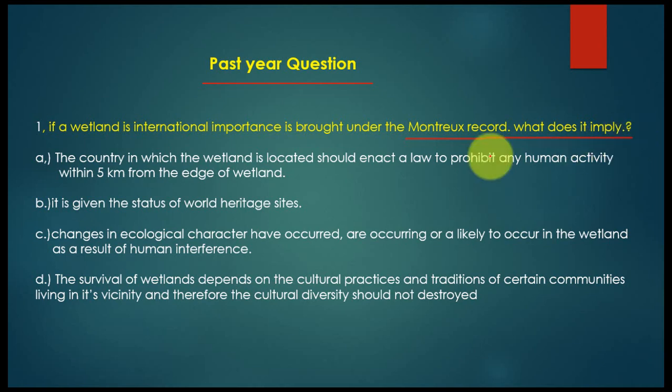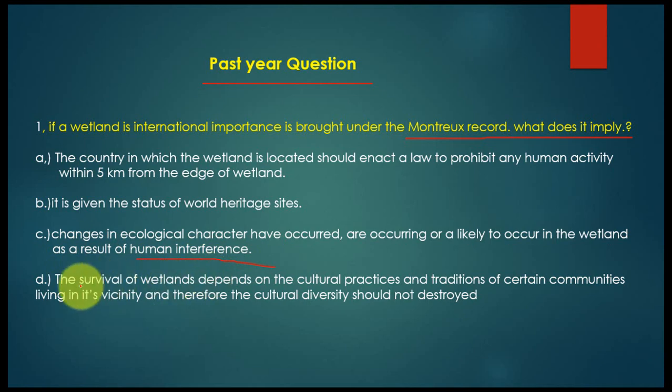The first option: the country in which the wetland is located should enact a law to prohibit any human activity within 5 kilometers from the edge of the wetland. Second option: it is given the status of World Heritage Site. Option C: changes in the ecological character have occurred, are occurring, or are likely to occur in the wetland as a result of human interference.